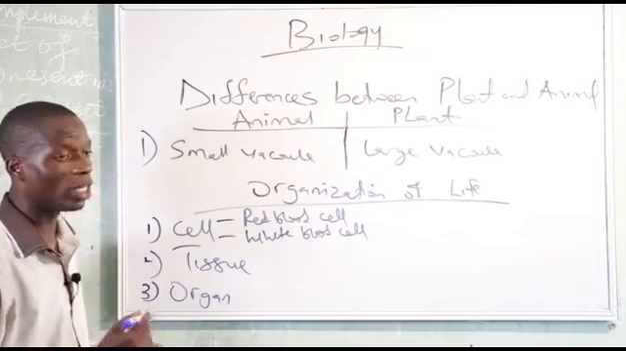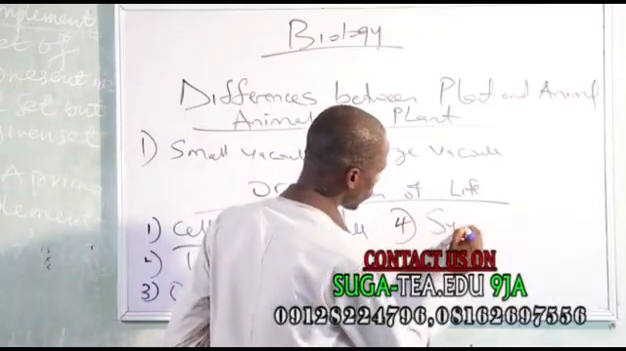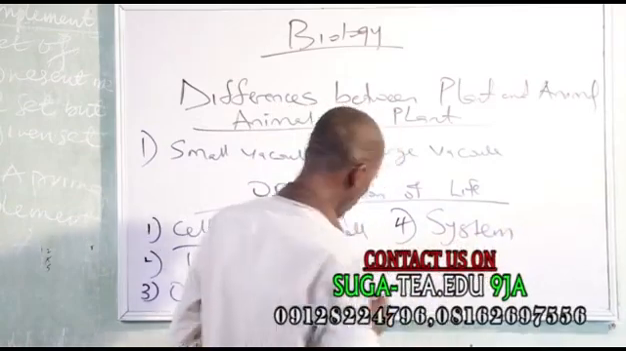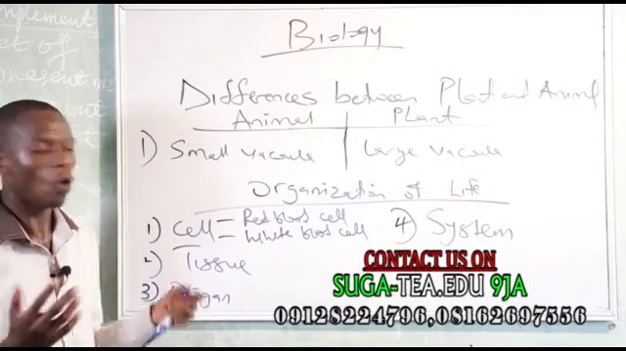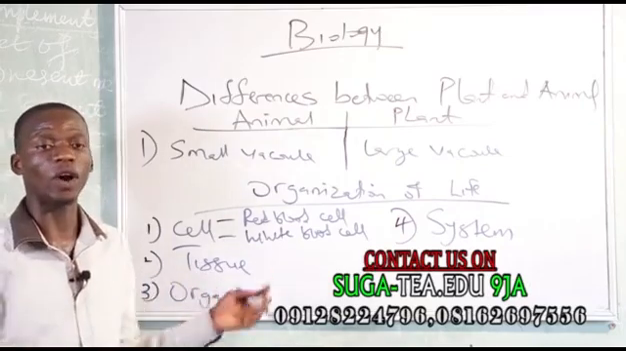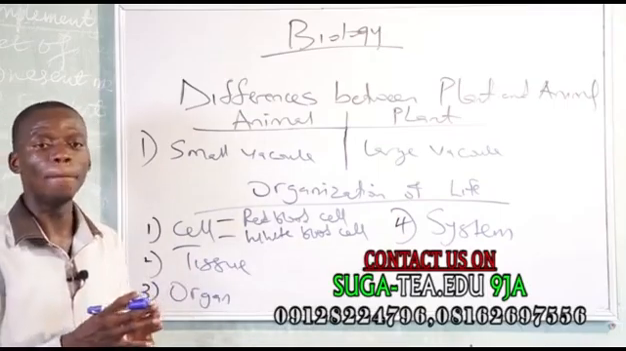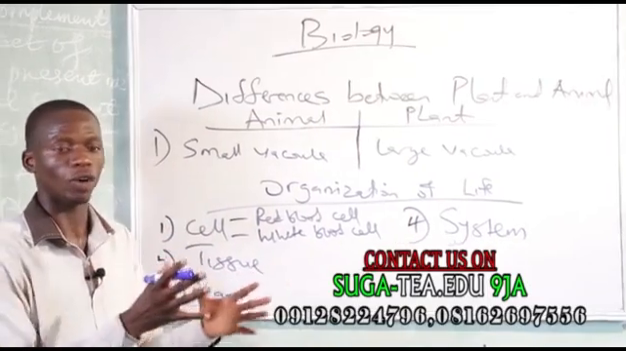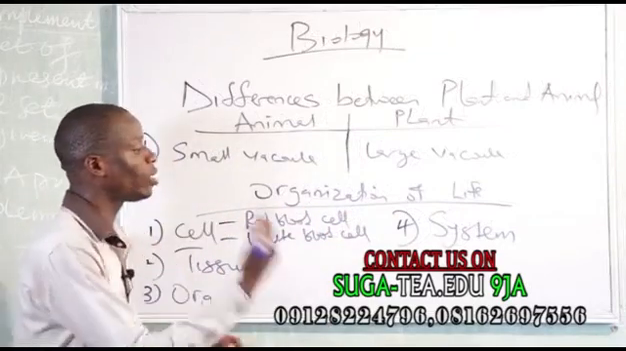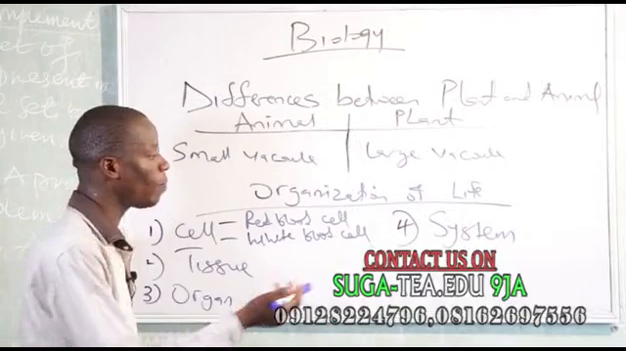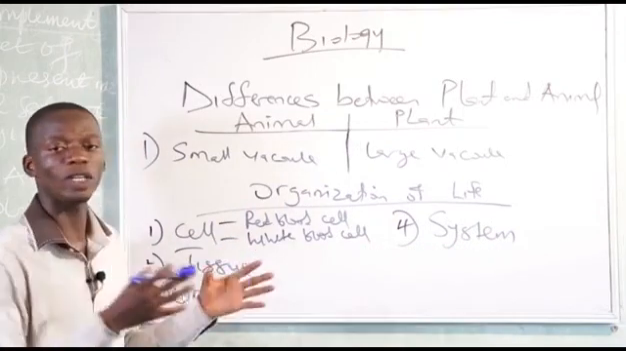The fourth level, which is the last level, is the system. A system is a complex level under organization of life, which has to do with the combination of different organs. We have different systems in human beings which perform a major function. For example, we have the reproductive system, the respiratory system, the excretory system, the nervous system. So a system is a combination of different organs.